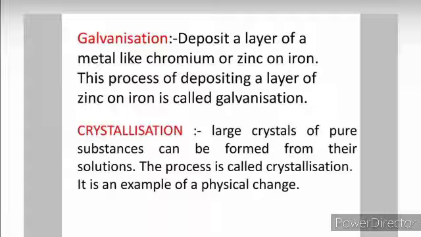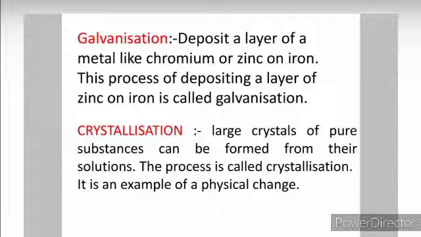Next is galvanization. What is galvanization? Depositing a layer of a metal like chromium or zinc on iron. This process of depositing a layer of zinc on iron is called galvanization. Right now we have seen rusting, the formation of the brownish substance, that is rust. Now to avoid rusting, to avoid the formation of that rust, we used to have a process known as galvanization.